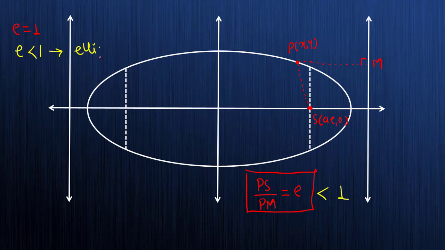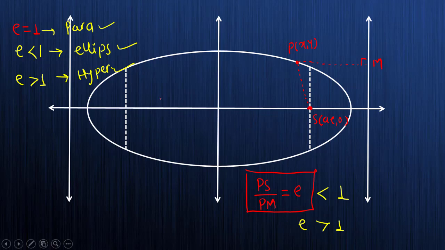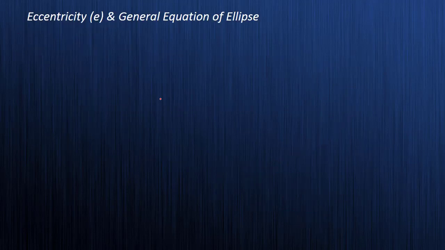And what about the hyperbola? See, in the hyperbola, if you have the figure and if you mark this PS and PM, you will get this eccentricity always greater than 1. So eccentricity greater than 1 means you have the hyperbola. Please make a note of this. Eccentricity equal to 1, it is a parabola. Less than 1, ellipse. Greater than 1, hyperbola. This can also be a trick for you to identify which conic section you have. Very good. So the eccentricity in the ellipse is e equals PS by PM.